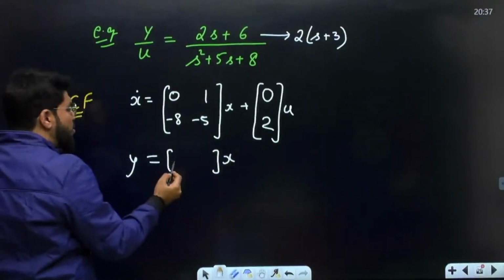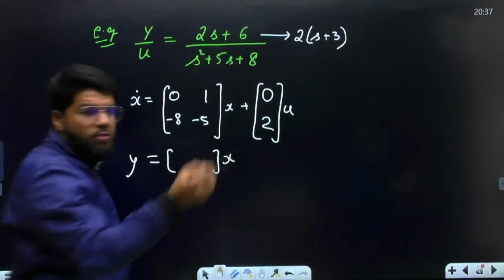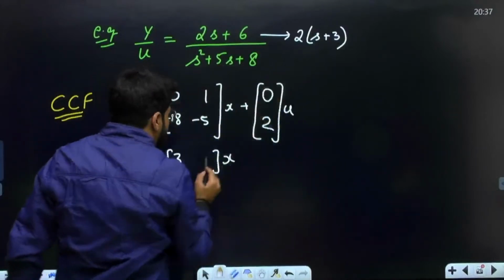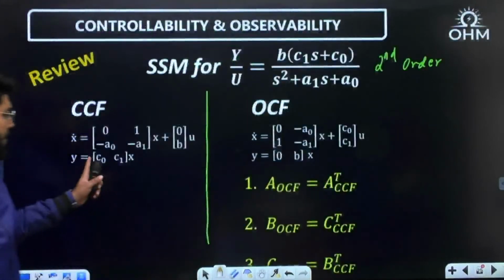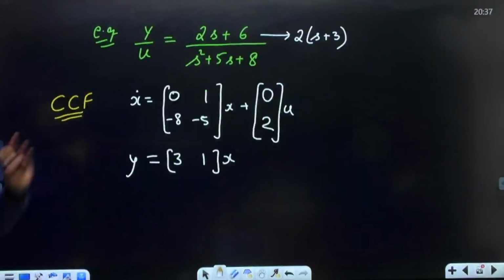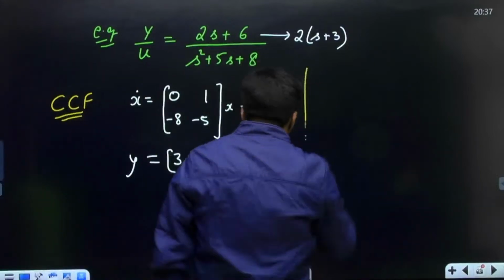Then what is C naught, C1? Y equal to Cx, C naught, C1. C naught means constant. Again, go to the numerator, start with the constant term, that is 3. The next coefficient is 1, same sign. Here same sign, only the sign changes in the A naught, A1 terms. Correct? This is what the CCF form should be.